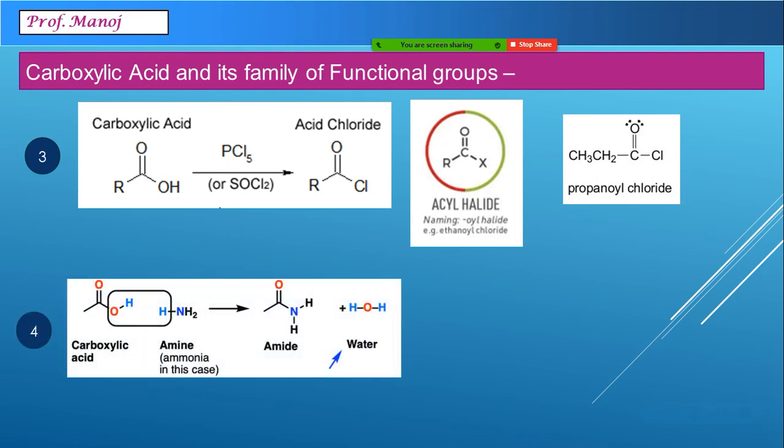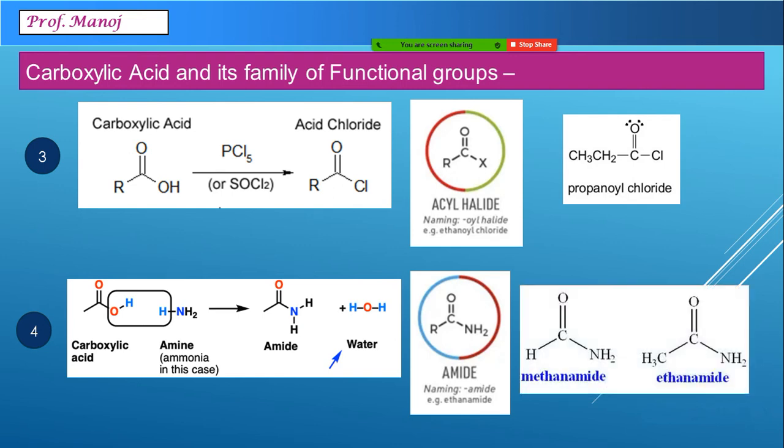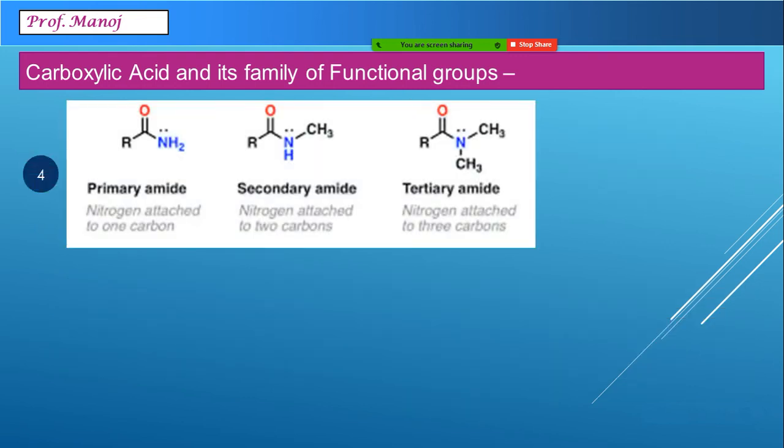Fourth among this is amide. We had seen earlier amine functional group. This is amide functional group, CONH2. Amide group has CO connected with the NH2 group, and amide is of three types. The first type is called primary amide, where it is CONH2.